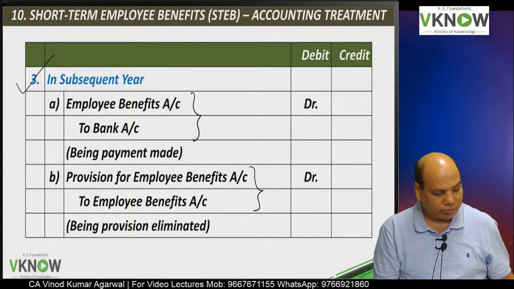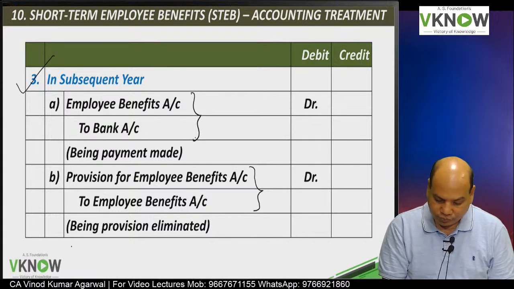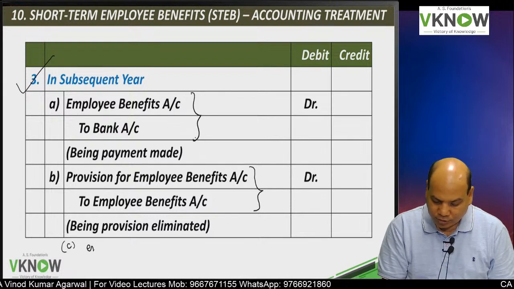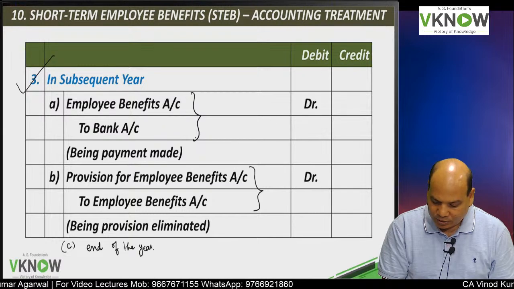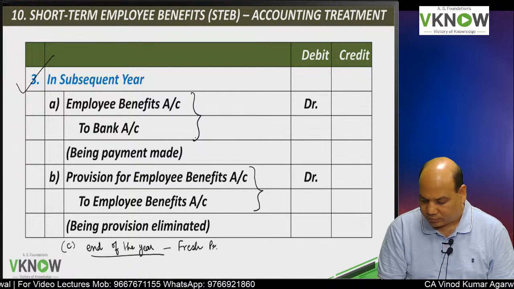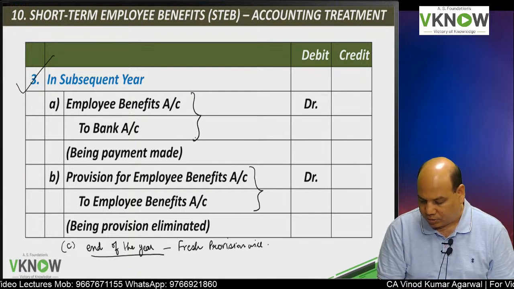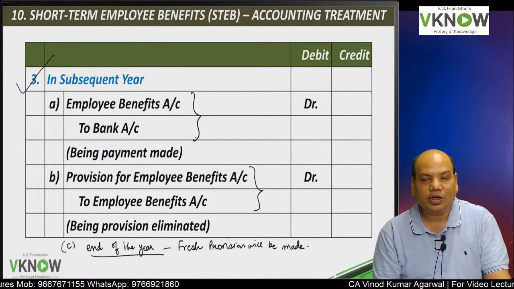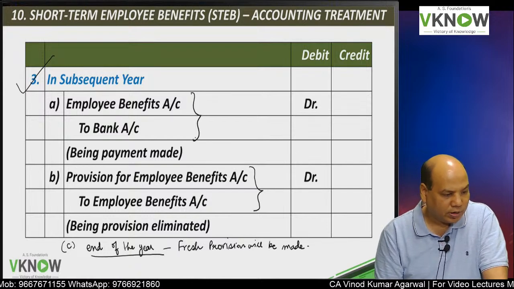And then what will happen in the next year, you can add one more point. At the end of the year, fresh provision will be made. So based on the amount outstanding at the end of the subsequent year, fresh provision will be made.